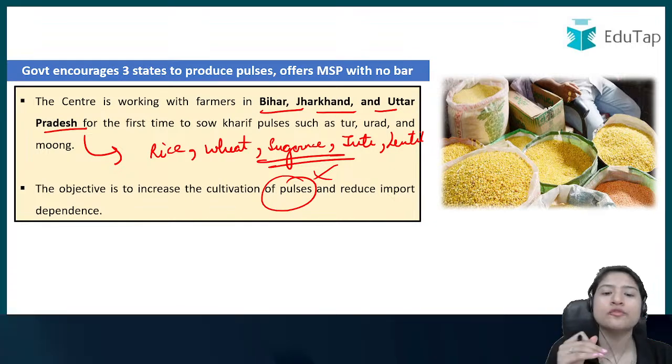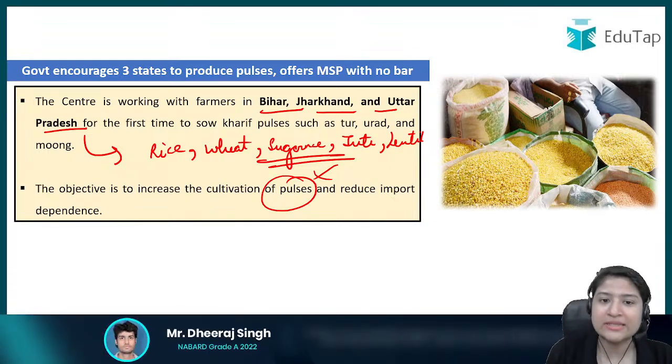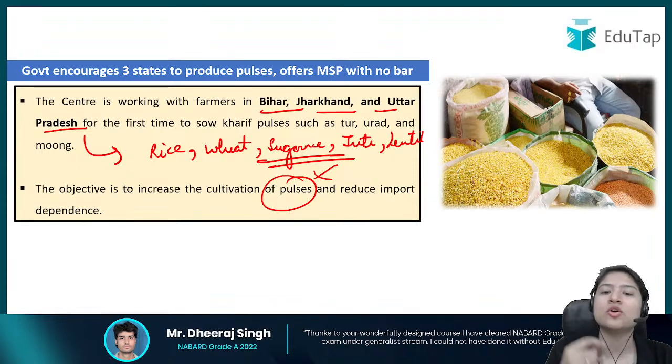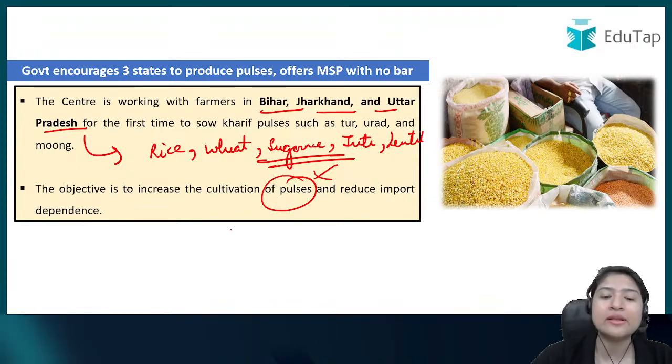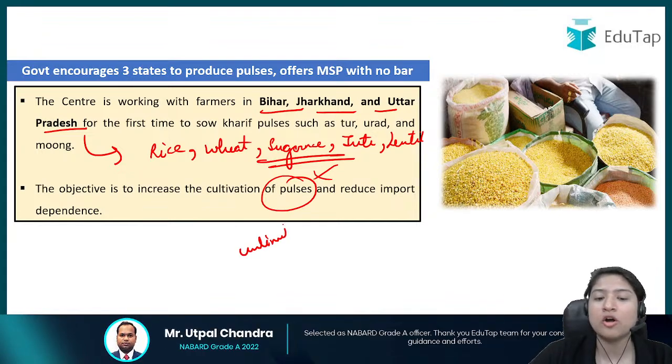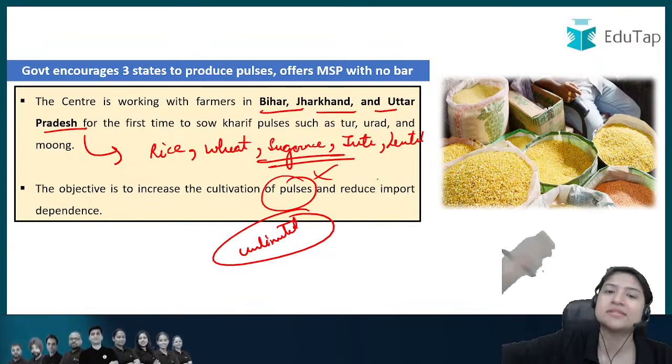Anyway, it is going to cost India only, right? So for that reason, the government has started focusing on Bihar, Jharkhand and Uttar Pradesh, and they have guaranteed the farmers that they will buy an unlimited amount of the pulses that will be produced, if you cannot sell them otherwise, right?